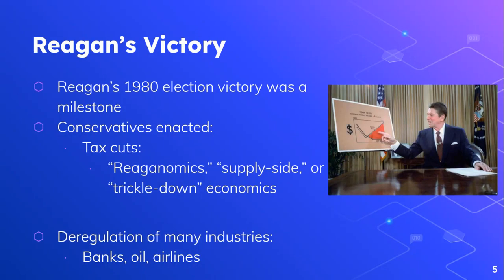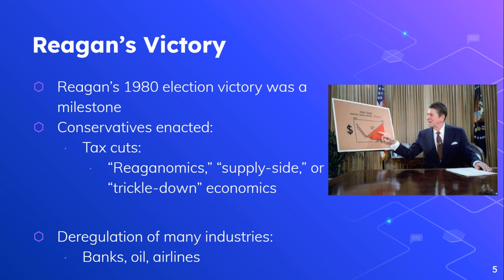So Reagan's victory is considered a milestone, a watershed election. It is very important to know that this is really a big point to transform the Republican Party and conservative beliefs. And with his victory, conservatives are going to enact a few things. One of the major things that they're going to enact is tax cuts. And we need to understand this term right here, Reaganomics. Sometimes it's called supply side or trickle-down economics, but it's often nicknamed after Ronald Reagan, Reaganomics. We got to make sure we understand this term.